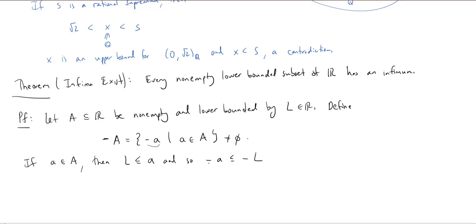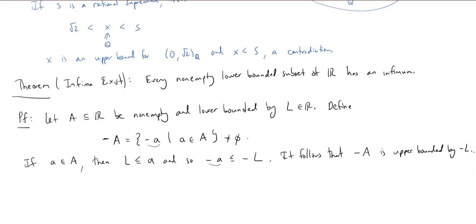And this shows that every one of those negative little a's is bounded from above by negative L. So it follows that negative A is upper bounded by negative L. Okay, everything in negative A is less than or equal to negative L. Okay, so I now have a non-empty subset of the reals, which is upper bounded.